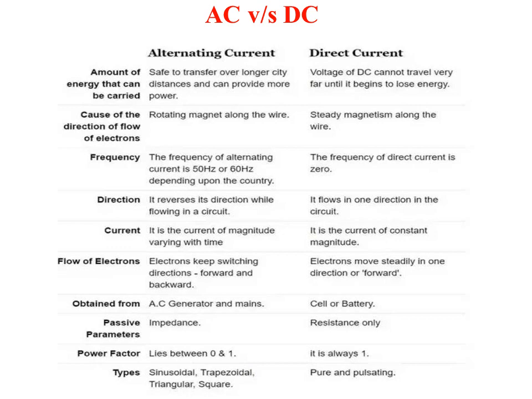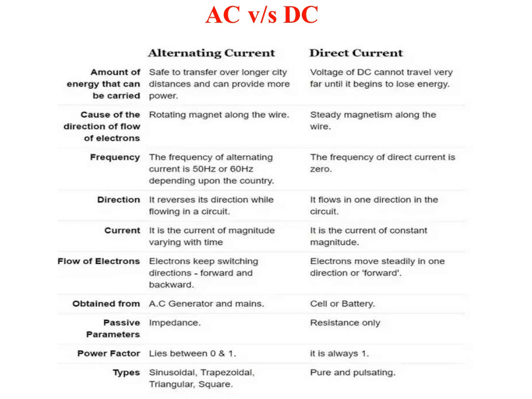Next parameter, cause of the direction of flow of electrons. Here, the electric current is caused by a rotating magnet along the wire, whereas direct current has steady magnetism along the wire. Coming to the frequency, the frequency of alternating current is 50 Hz or 60 Hz, depending upon the country producing electricity. And the frequency of direct current is zero because it moves along a straight line and there is no change in direction.